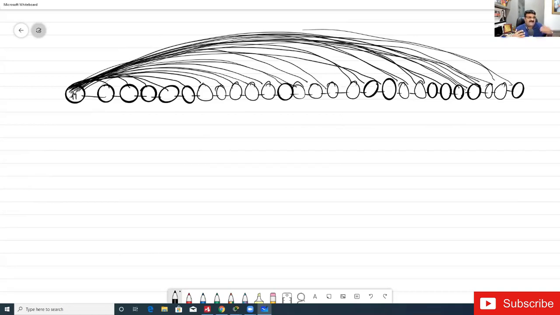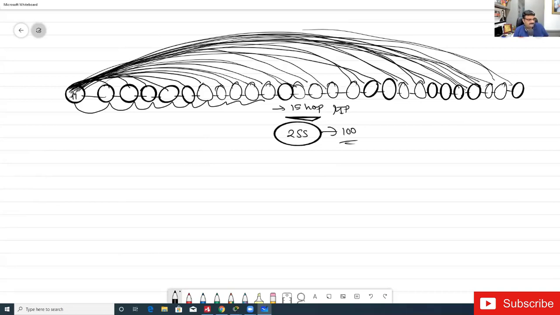If it is giving a direct update, take the example of RIP. This is R1, it will give an update to this, and it has a limit of maximum 15 hops. 16 is unreachable in RIP. In EIGRP, the maximum hop count is 255 and the default hop count is 100. But here we don't have this hop count.